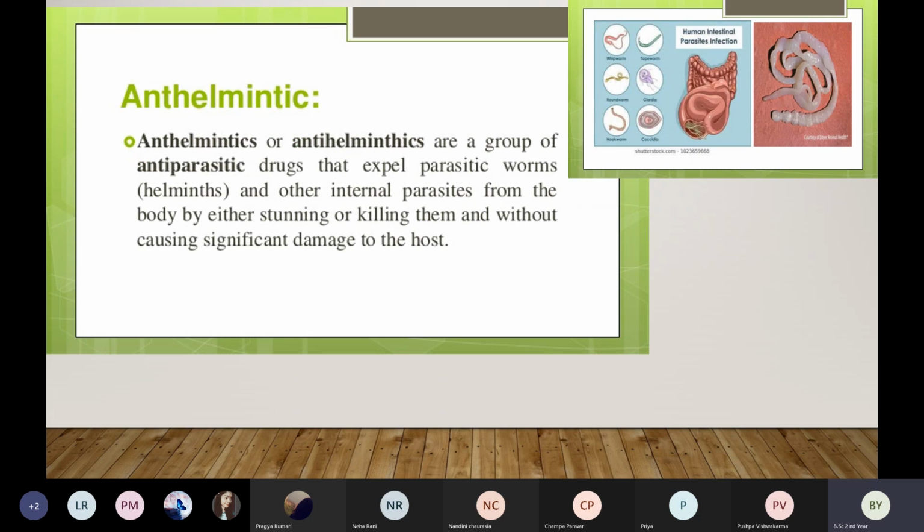Okay, now coming to the next, we call this anthelmintics, or anti-helminthics. These two are the same. Anthelmintics are a group of anti-parasitic drugs. Anti-parasitic means against the growth of parasites. What do these do? What is their function? They help to remove or destroy the worms in our organs. It can be anywhere.